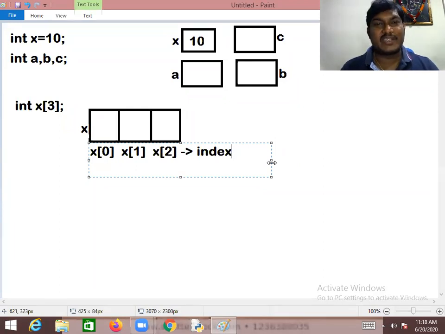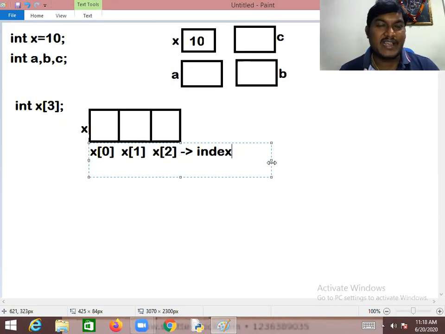Array index values start with 0 and end with size minus 1. Just array index value always starts with 0, ends with size minus 1. Now you can see the difference between an ordinary variable and an array variable.